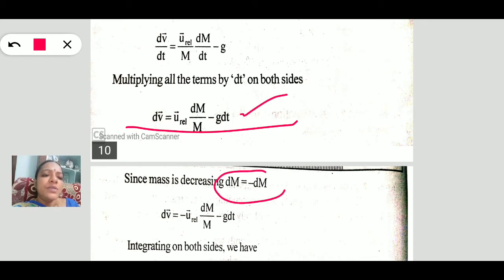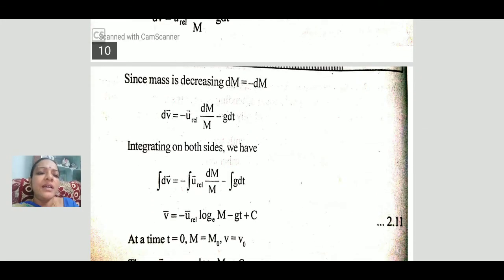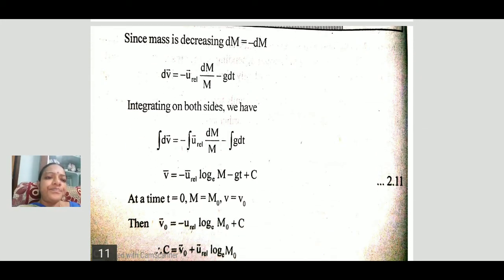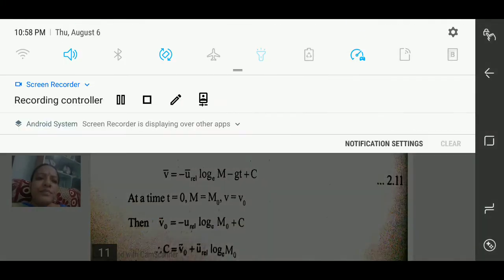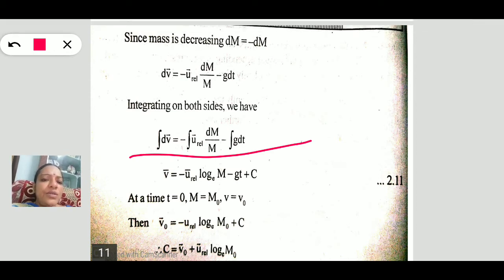Again we substitute dm as minus dm because the mass is decreasing. Then the equation changes to dv is equal to minus u relative velocity dm by m minus g dt. Now integrate this equation to get the final velocity of the rocket: integration of dv is equal to minus integration of u relative velocity dm by m minus integration of g dt.